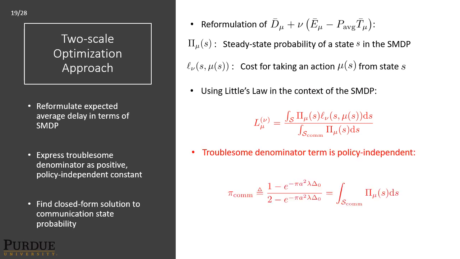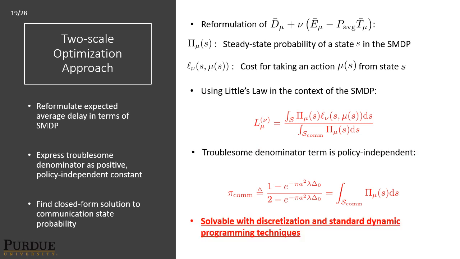However, the troublesome denominator can be shown to actually be policy independent and only dependent upon the Poisson arrival process and the sampling rate delta 0 in the waiting states. It can be taken out as a positive constant. In fact, it's now solvable with discretization and standard dynamic programming techniques as a result.